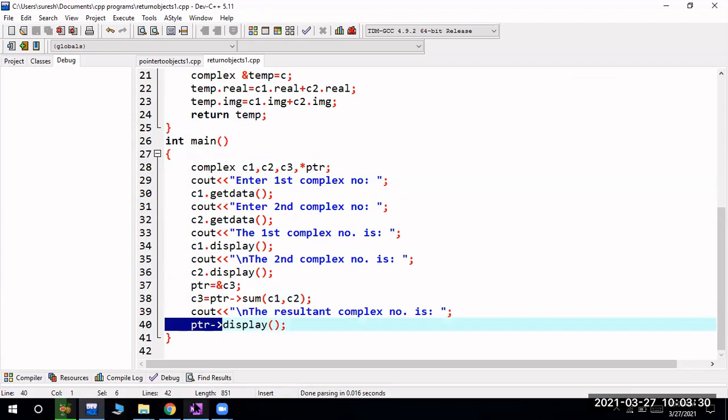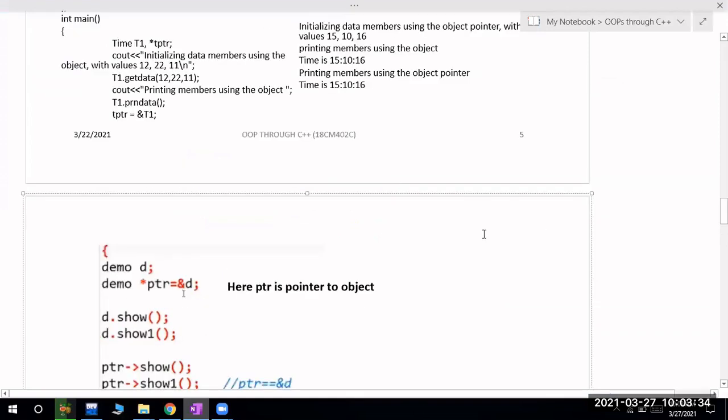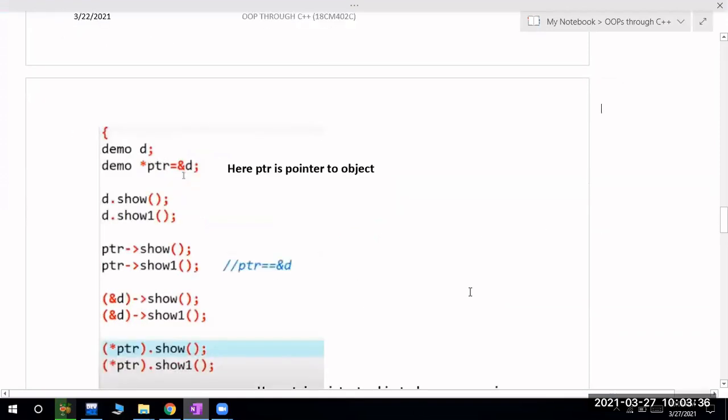Yes, sir. Right. So I hope the screen is visible, right? Program. Yes. So this is your pointer.